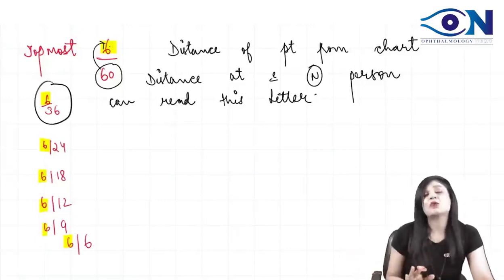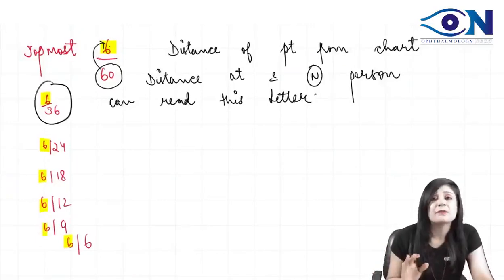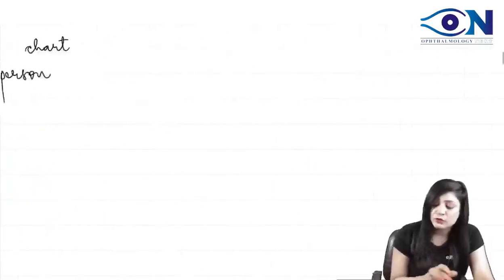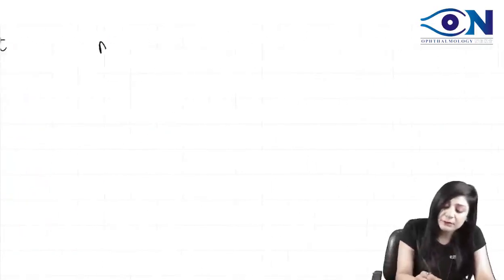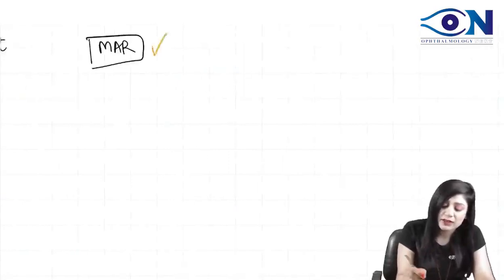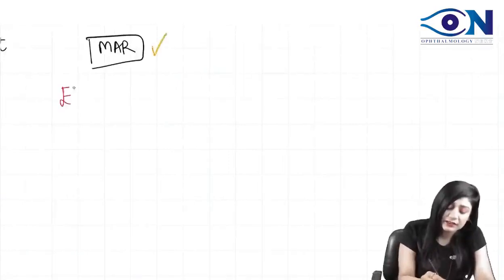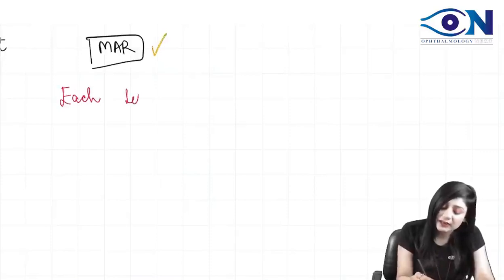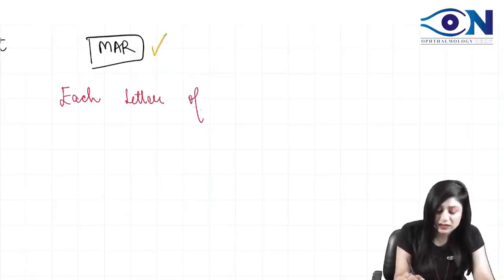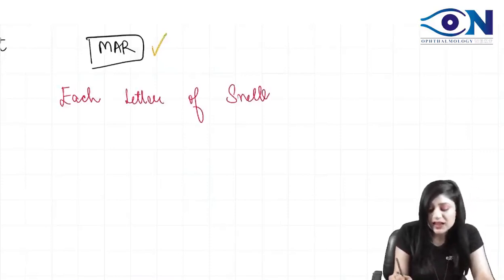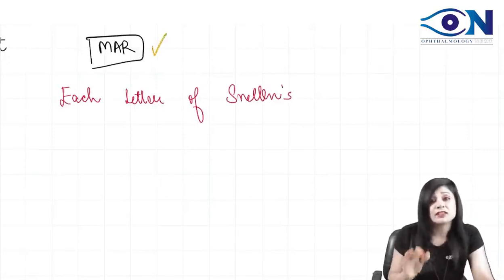So they have asked you a question based on the minimum angle of resolution, right? So what was the concept? The minimum angle of resolution. Always remember for this that each letter of the Snellen's chart, if you remember this line, you will never get wrong in these questions.